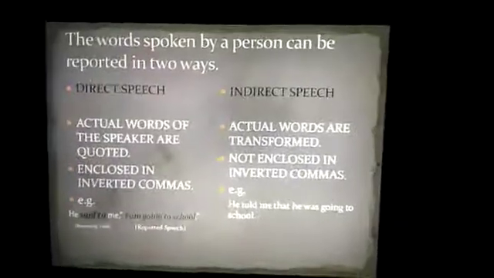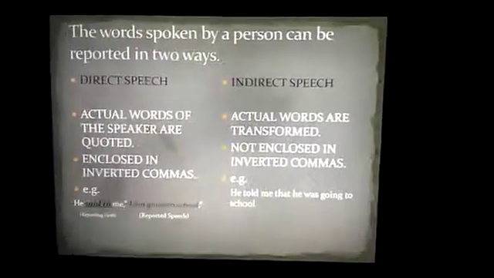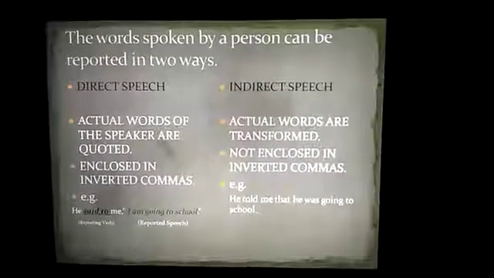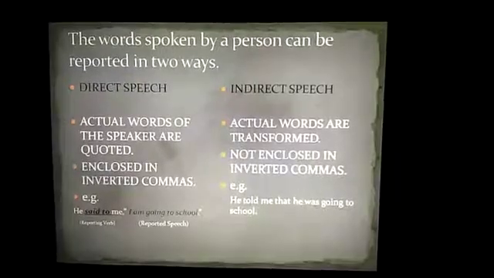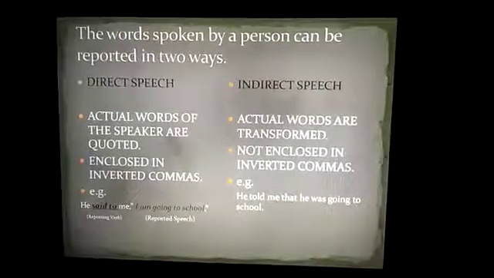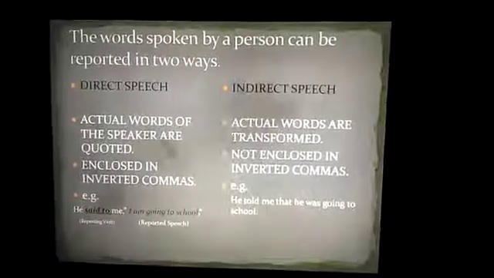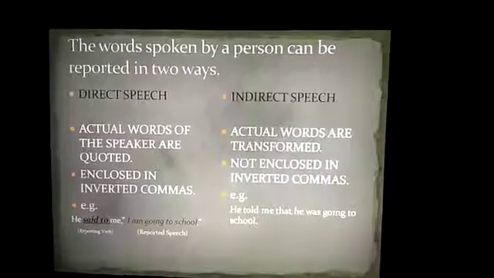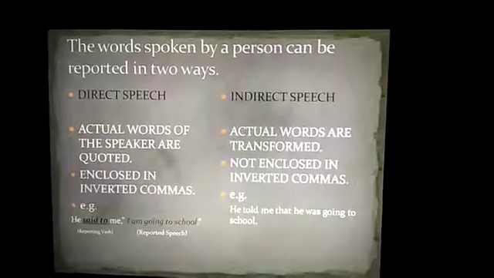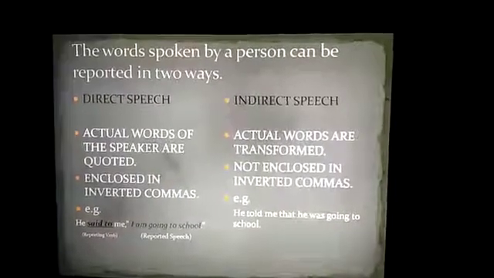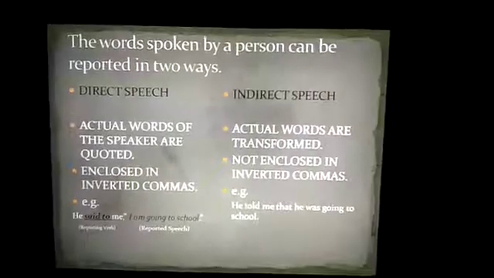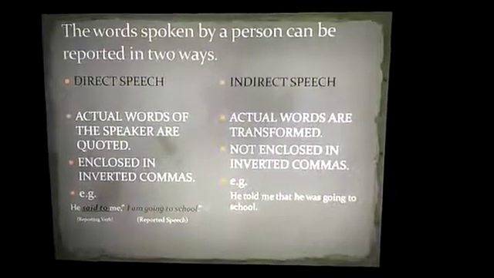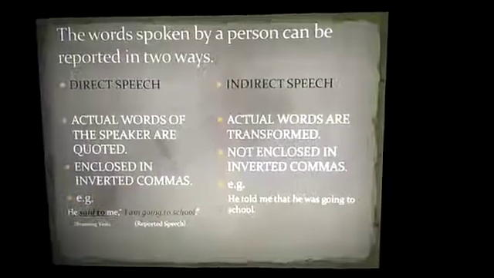In direct speech, the actual words of the speaker are quoted. The speech is enclosed in inverted commas. For example, he said to me, "I am going to school." Now, in this sentence, the sentence has been divided in two parts. Before the inverted commas, it is called the reporting clause and the verb is called the reporting verb, and the speech which is within the commas, that is called the reported speech.